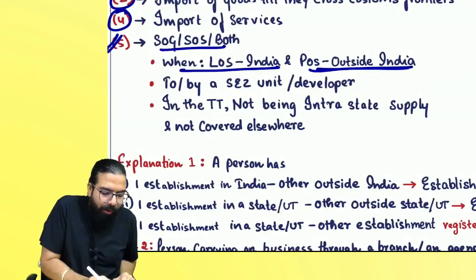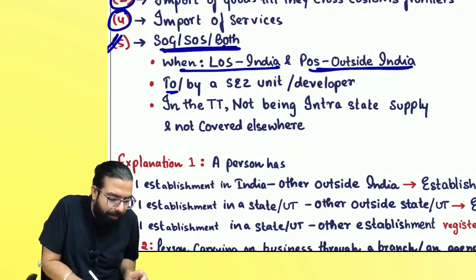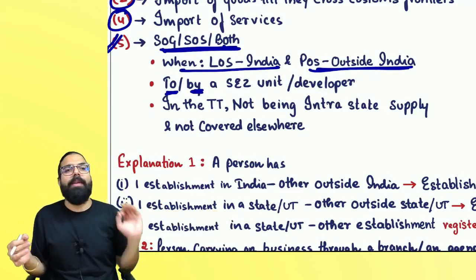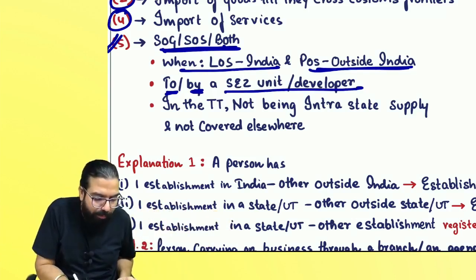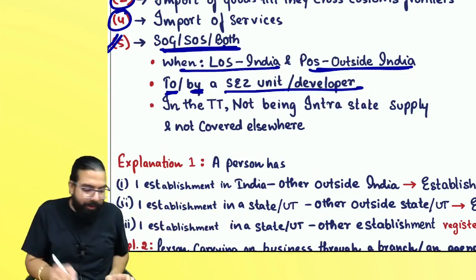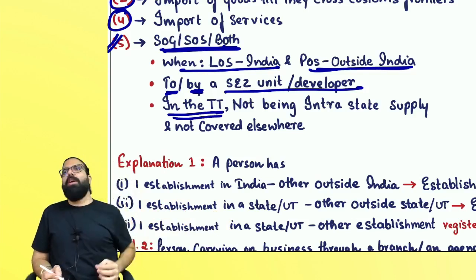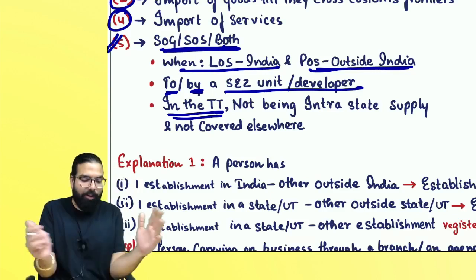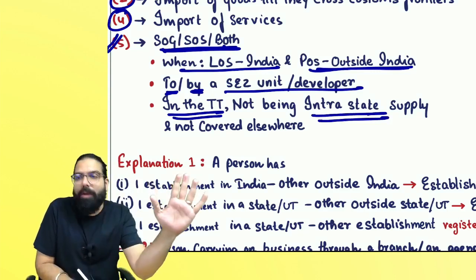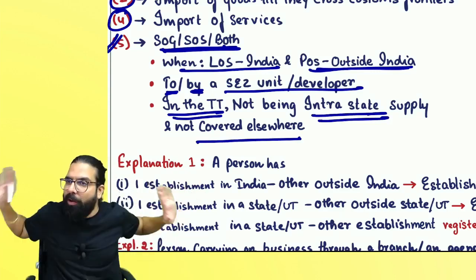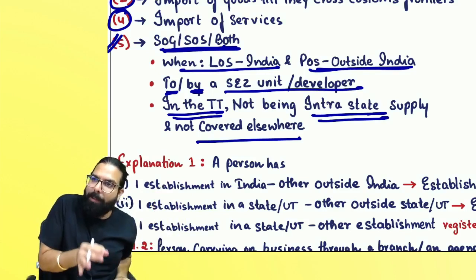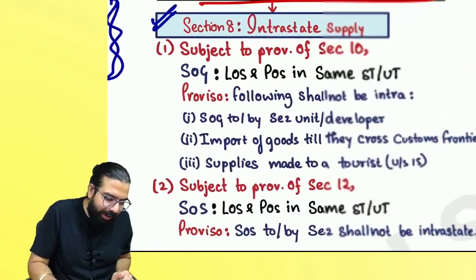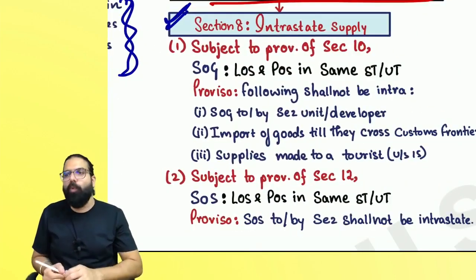Then I went ahead and told you, sir, supply of goods, services, or both, whenever it is supplying to or supply by an SEZ unit, always remember, supply to or by an SEZ unit or developer is always interstate supply. Whenever supply of goods, services, or both happens in the taxable territory, means India, and it is not intra and not covered anywhere else, it always belongs to 7(5)(c), which says it will always be interstate and IGST will come.